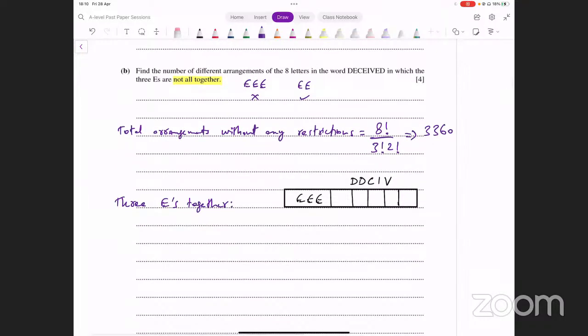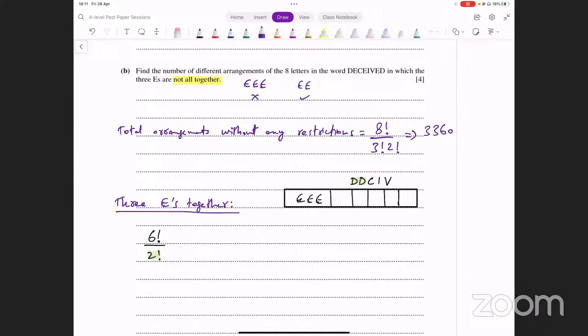अब देखिए total boxes कितने हैं आपके पास? Total outer boxes. There are 6 boxes here, right? So for those 6 boxes, we're going to have 6 factorial ways of arrangements, right? But in 6 boxes में से, do we have any boxes that are identical? 2 boxes are going to have D in them. तो D's तो identical हैं. तो आपको क्या करना पड़ेगा? उन इस 6 factorial को divide करना पड़ेगा 2 factorial से to account for this कि D repeat हो रहा है. So 6 factorial divided by 2 factorial. Why? Because of these 2 D's.